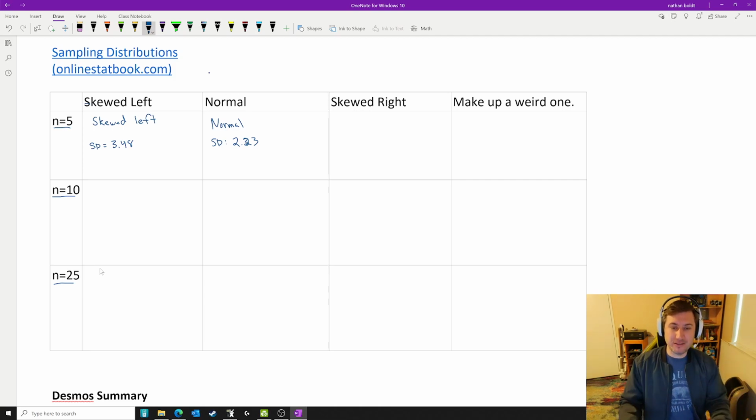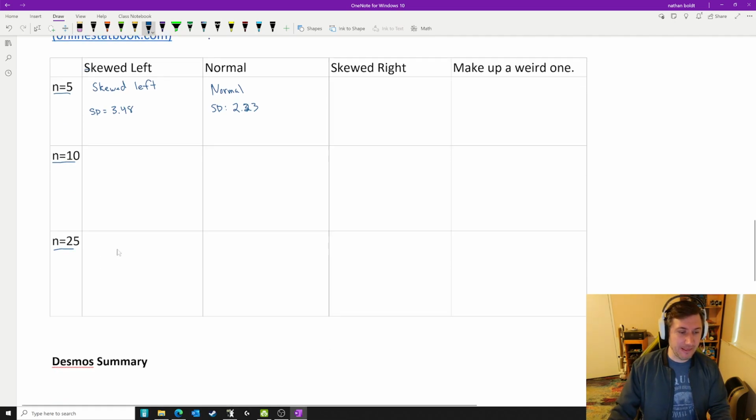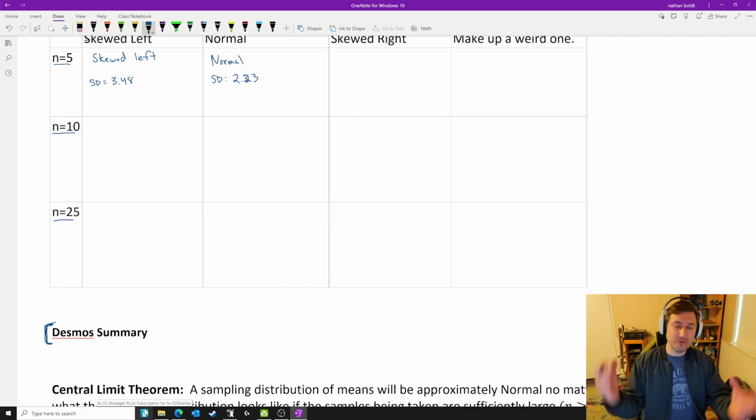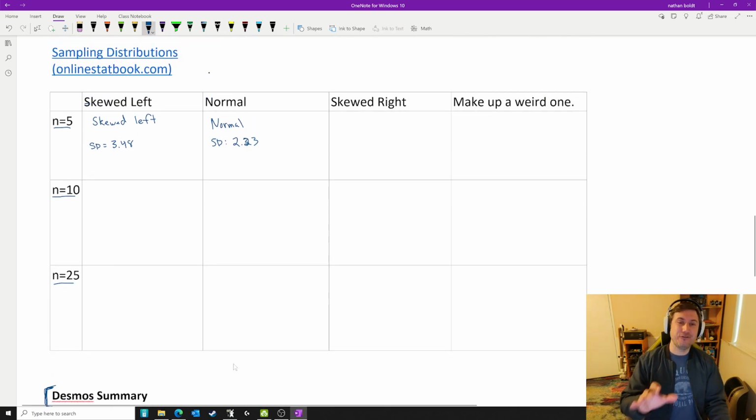I want you to fill out this graphic organizer, fill out this table, so you can figure out when it is normal. Then I have a quick Desmos summary for you to summarize your findings. It's just like 2 slides. You're going to write a couple sentences and share your ideas with the class so you can all come to the same conclusion, I hope. That's your task today, to fill that out and to fill out the Desmos slide. I think it's 1 picture slide and 1 slide where you have to write something, but then you do need to share it with the class.